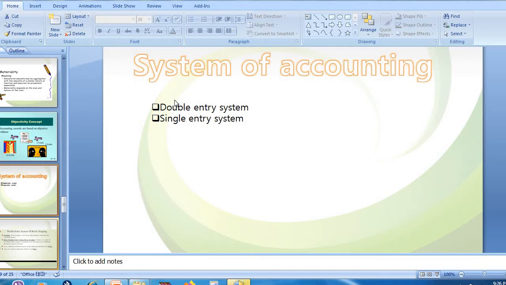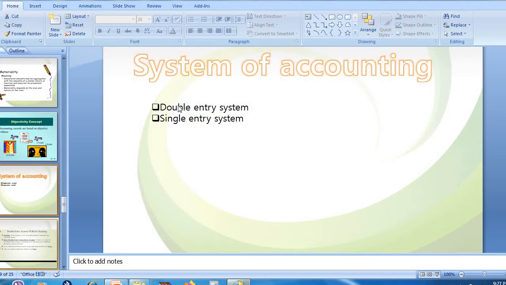Because in double entry system, as all the aspects of the transactions are recorded, there will be no errors. So there is no chance of misappropriation of fund, right? Because each and every aspect of the transactions will be completely covered and recorded, and later posted in the ledgers. So there will not be any hiding of profit. There is no chance of misappropriation of fund. So that is double entry system, where there are two aspects.